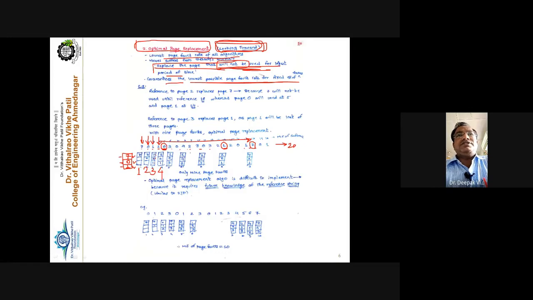These are the 3 pages. Now you know their location. 0 location is here, 1 location is here, and 7 location is here. So out of these 3, which will not be used in the longest duration of time?